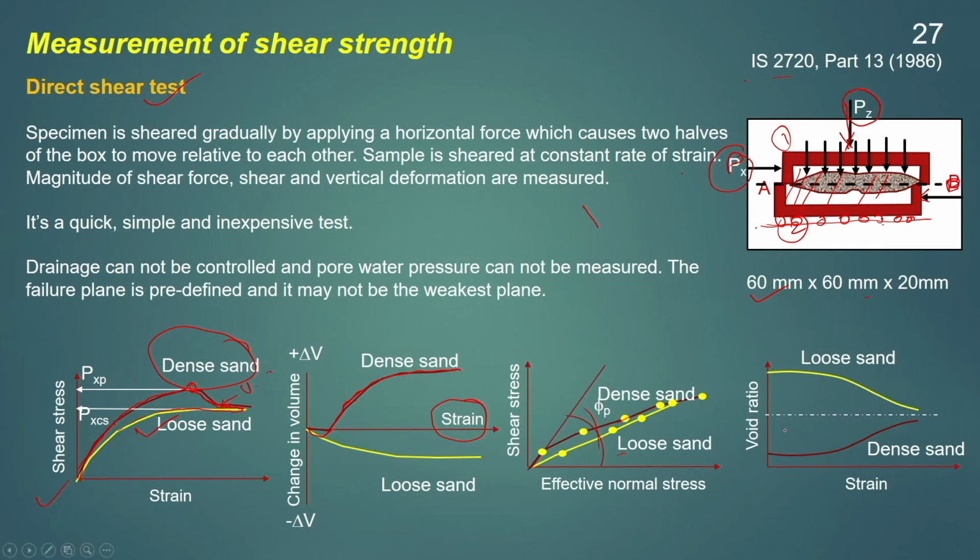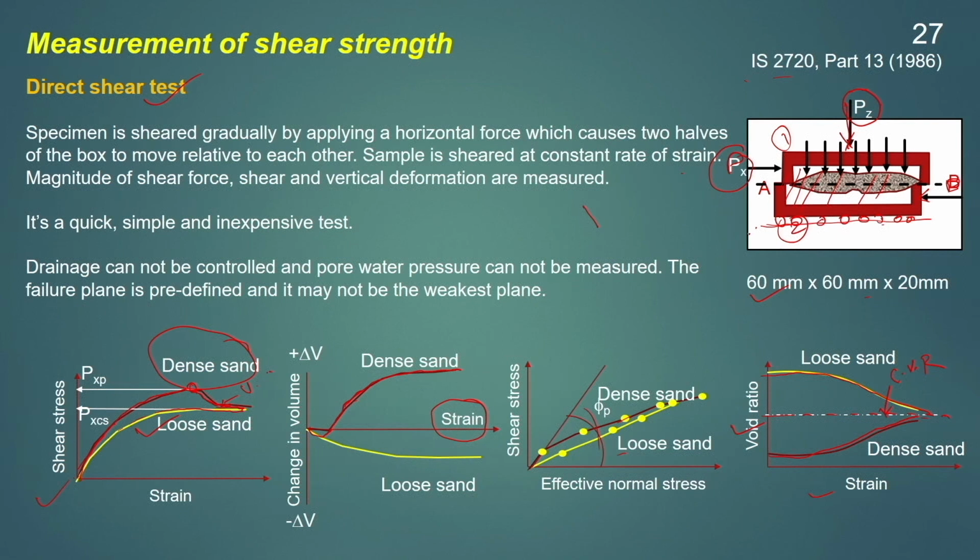Here we can see if we plot the void ratio and strain plot for a dense sand, the void ratio will keep on increasing with increasing strain. However, for the loose sand, the void ratio will keep on decreasing, and finally it reaches a constant value, which is known as the critical void ratio, CVR. This is known as the critical void ratio.